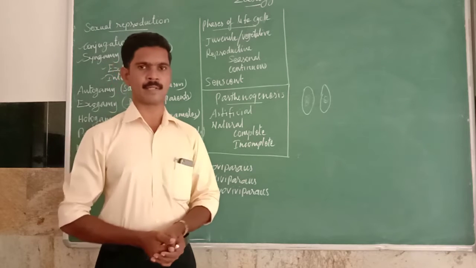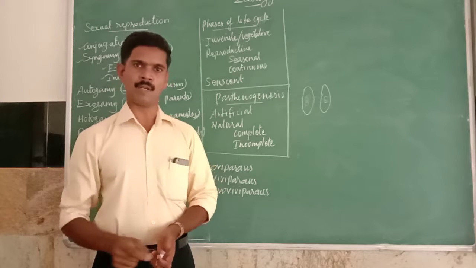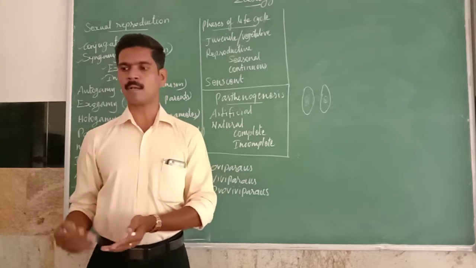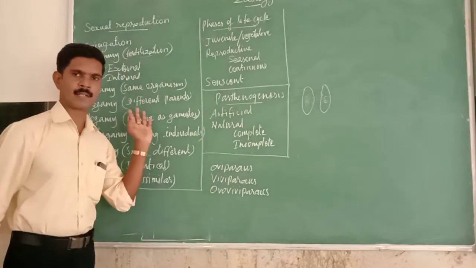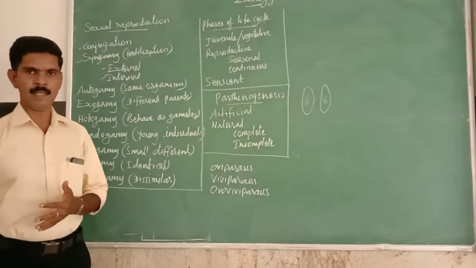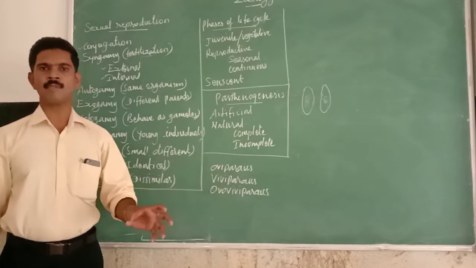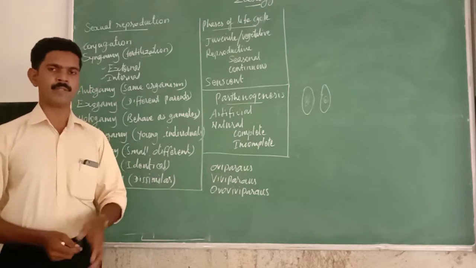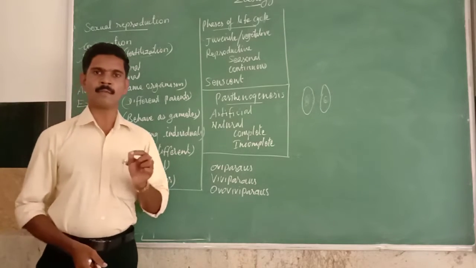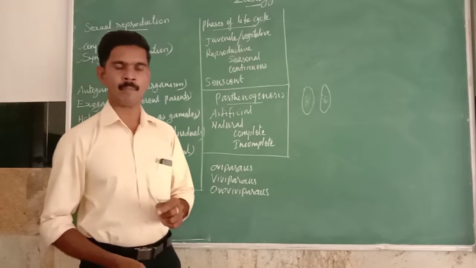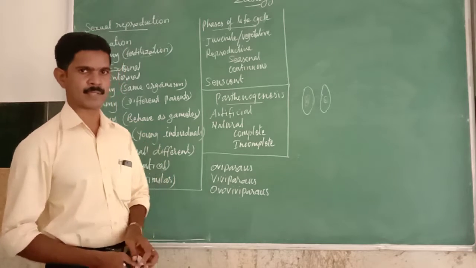of the female parent. That means maybe in water, or in air, or in soil. This type of fertilization is called external fertilization. Example, fishes. Both male and female fishes release their gametes or sex cells in the water, and inside the water these two gametes fuse. So external fertilization means the fusion of male and female gametes outside the body of the female parent. Example, fishes.